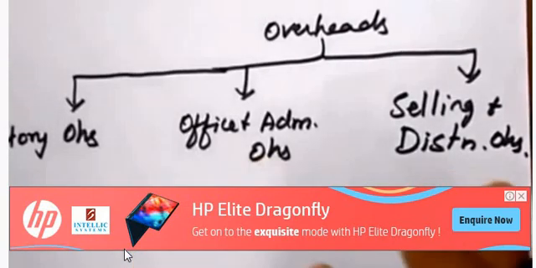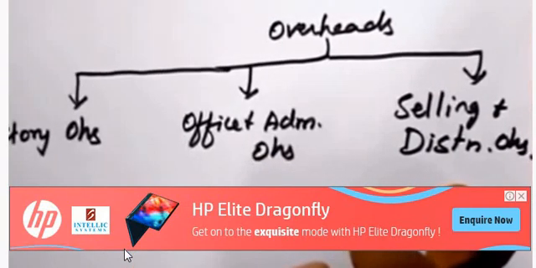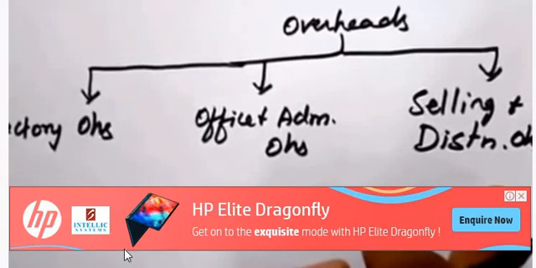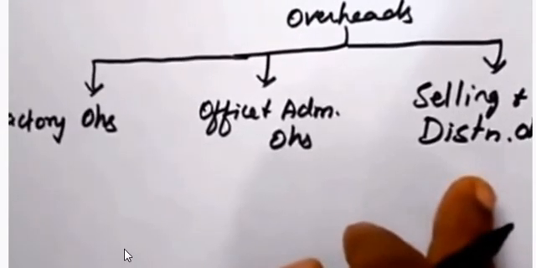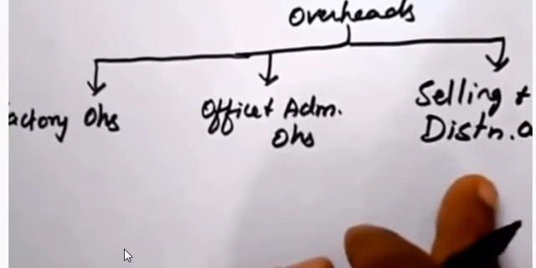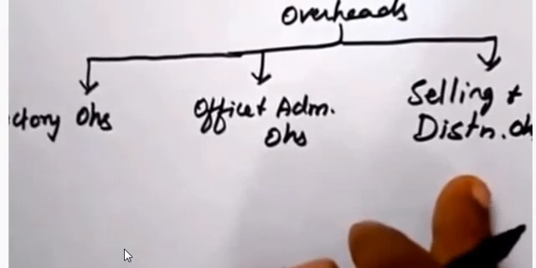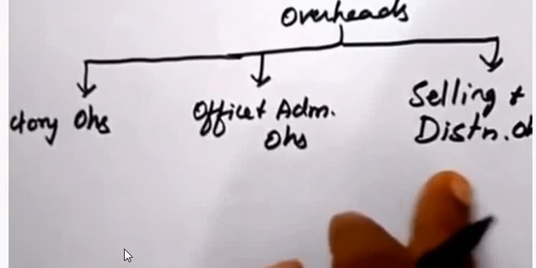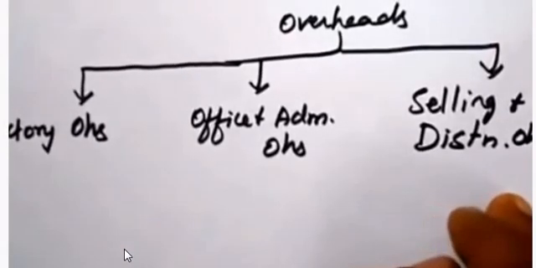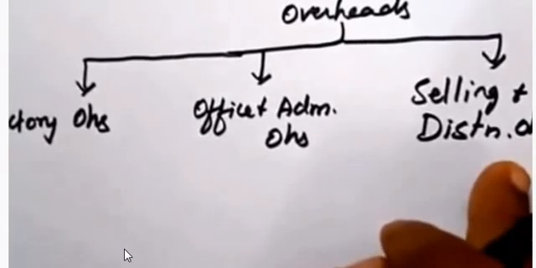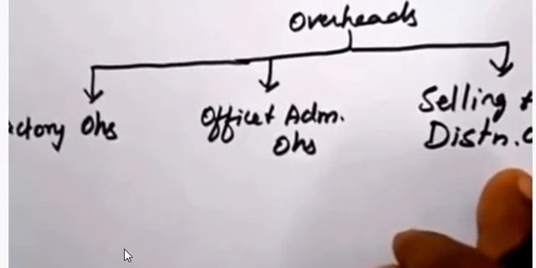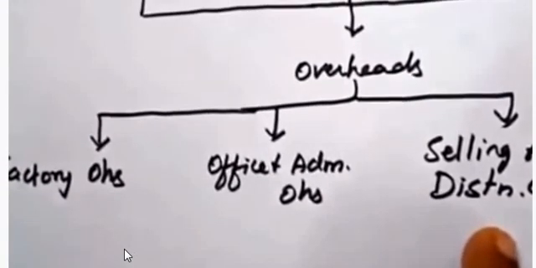And then the last one is selling and distribution expense. After the production, you need to incur some expenses which are required for distribution purposes. For example, advertisement, delivery charges, salesman commission, salesman salary, all these things required for selling and distribution. It is also one of the important elements of cost, but it comes under indirect expense.